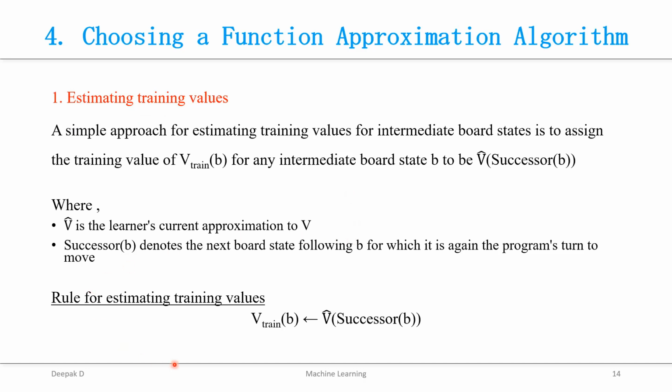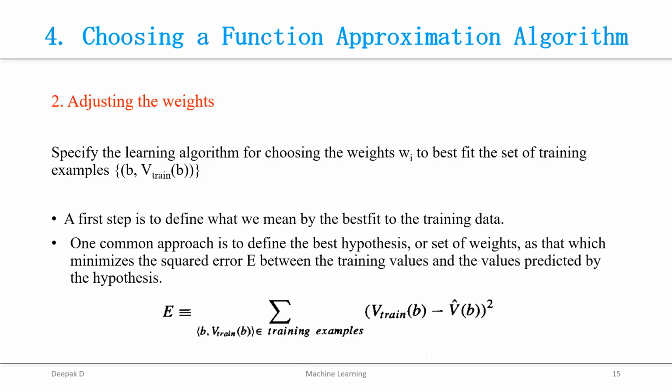Remember this training rule. The second step is adjusting the weights. Here you have to specify the learning algorithm for choosing the weights Wi to best fit the set of training examples. Here the examples are denoted as a pair of a board and V train of the board, that is, the training value of that particular board. Before we start, we have to define what we mean by best fit to the training data.